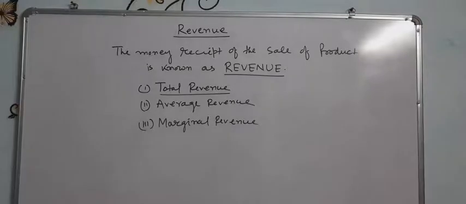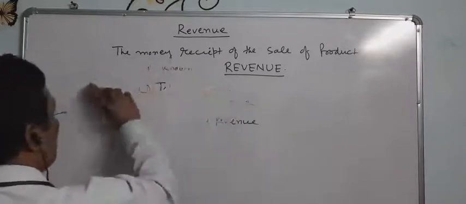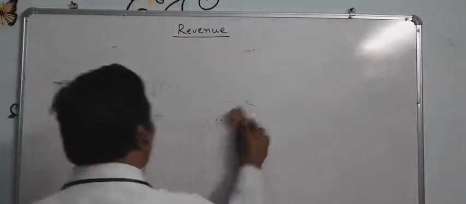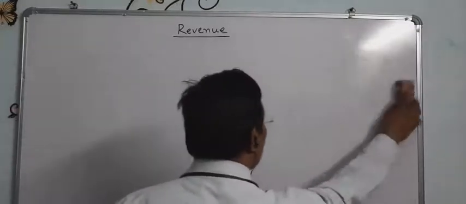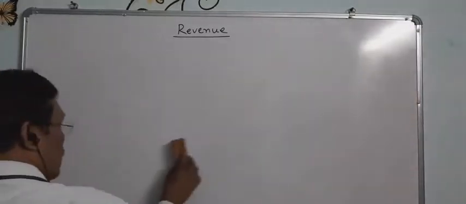What do you mean by total revenue? First of all, we will discuss what we mean by total revenue. Total means the summation, as we have already known.